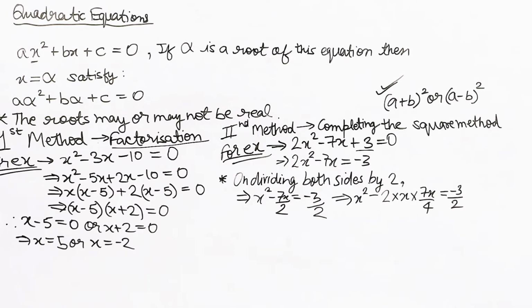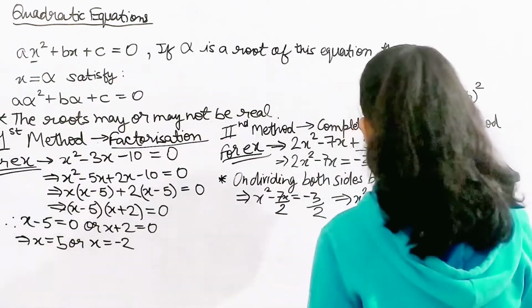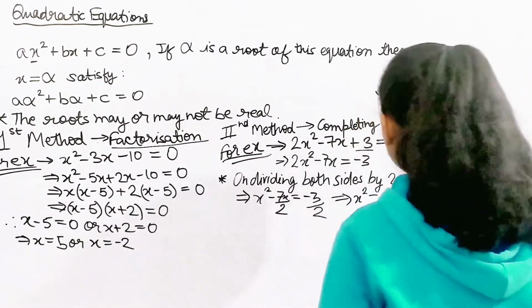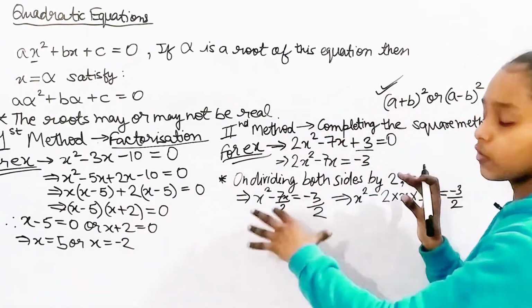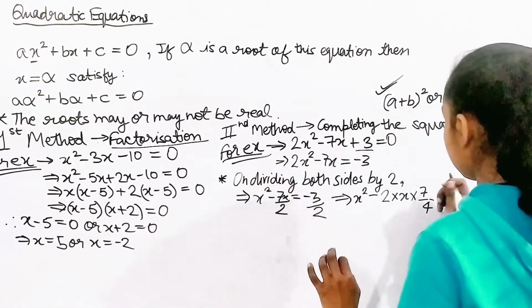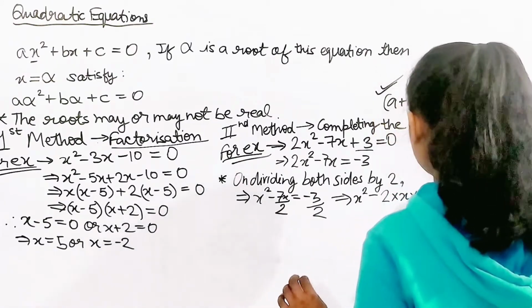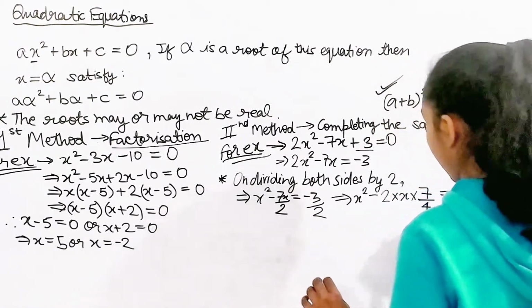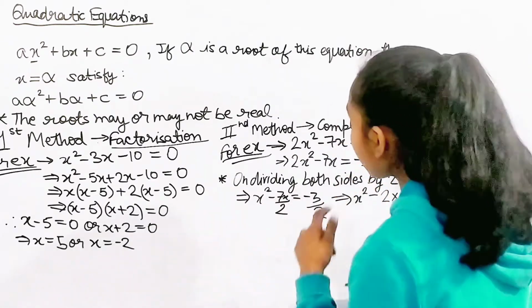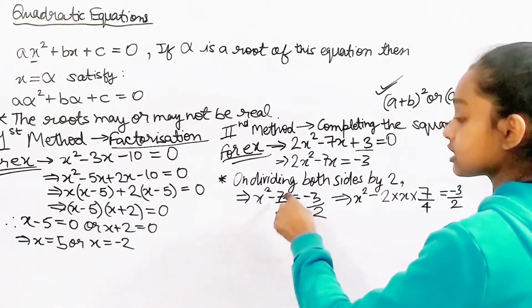In the first method we divide, and in the second we're going to add. We're going to add this 7 by 4 which we got here. Before moving on to that step, let's just understand this method. Here we had 7 by 4. Let's see how. We had x squared minus 7x by 2.